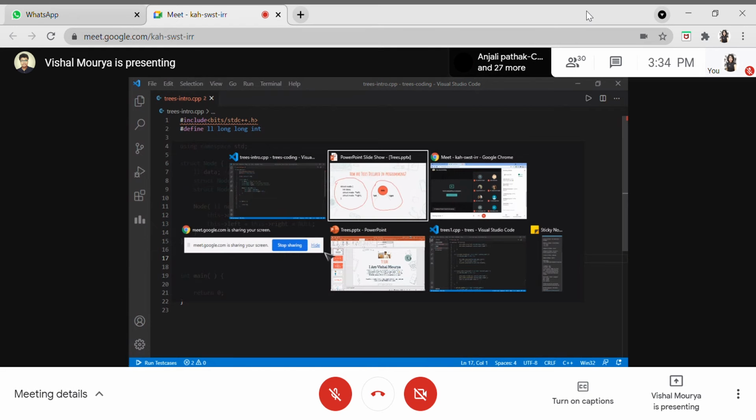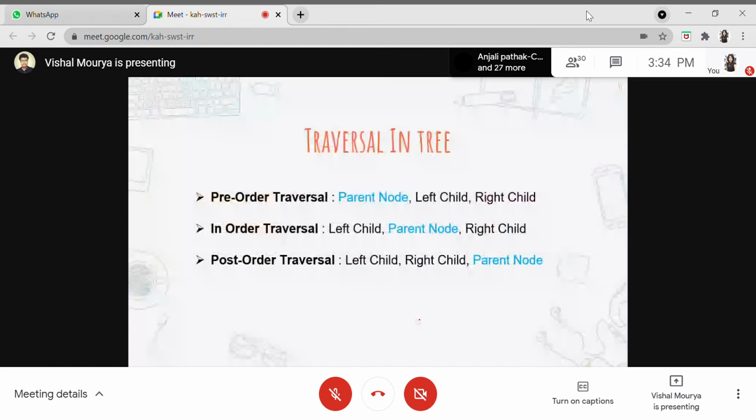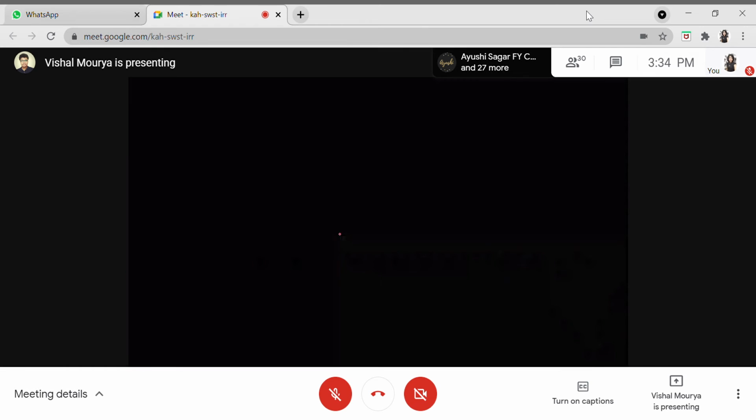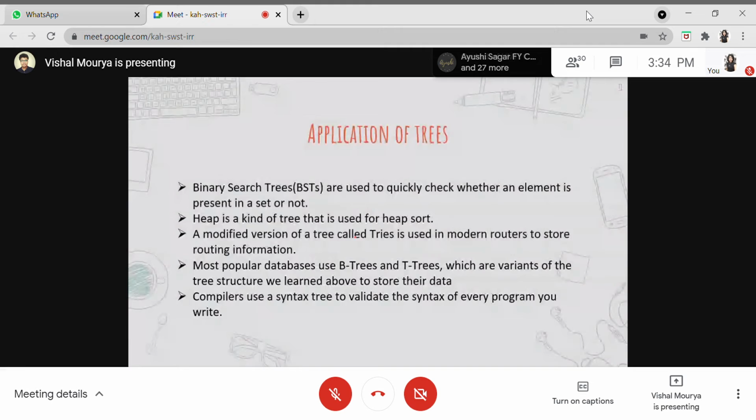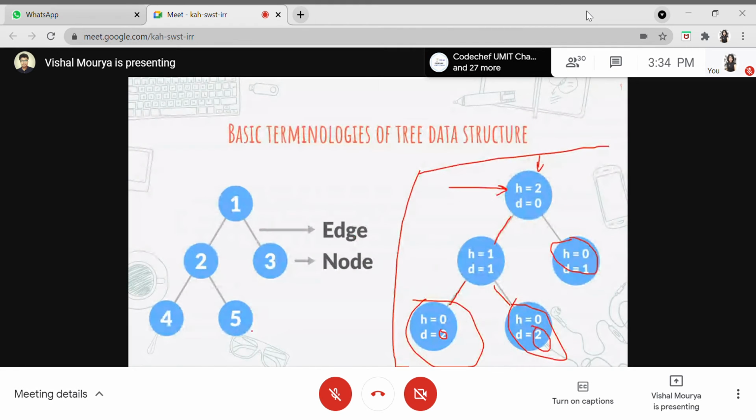So we'll be moving on to traversal techniques. We have built these trees. Let's say this is the tree. Okay, let me just clear it out. Yeah, so we have this tree. How will we be traversing it? If we have arrays, then we can just traverse them linearly. Let's say we have an array like this. So this is the linear allocation of arrays.